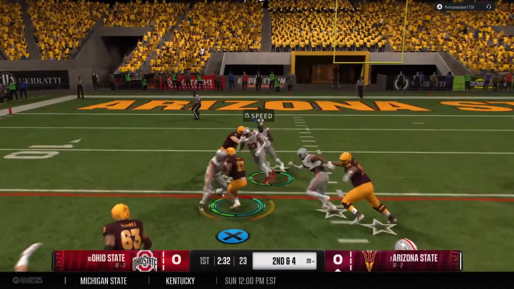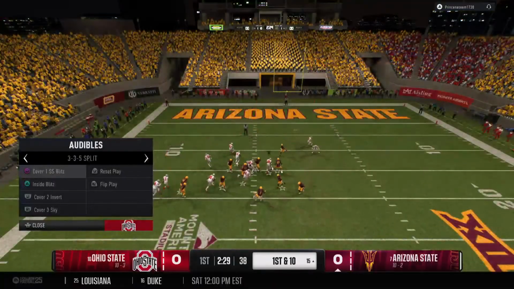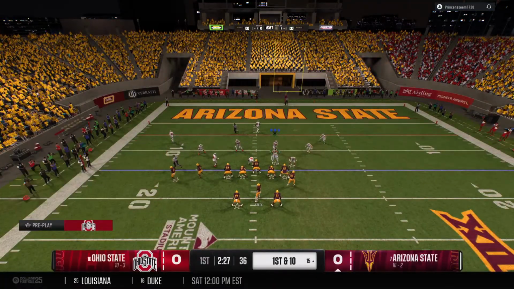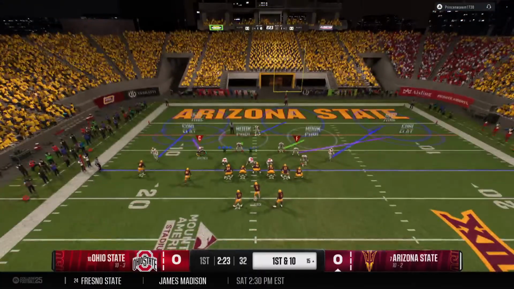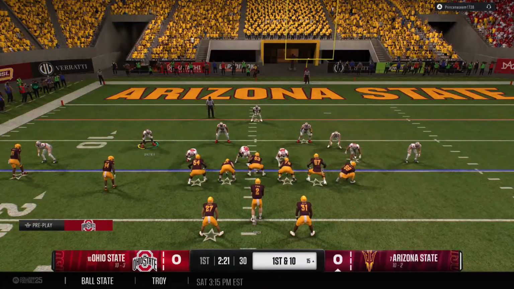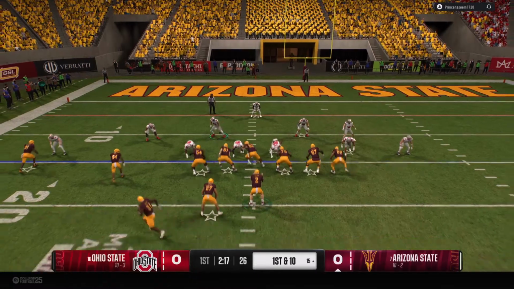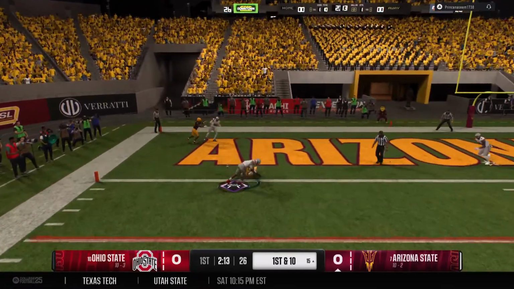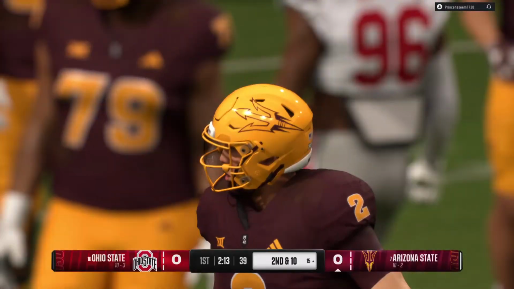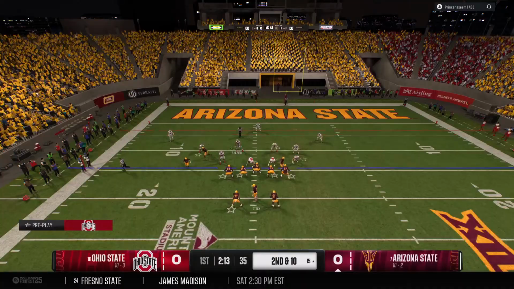There's the handoff. He's stopped, but he gets a first down. No huddle now for the offense. Now with a red zone opportunity. Quarterback pre-snap adjustments now for this defense. Play action here on first down. Close to the tight end. Physical defending. That one falls incomplete. Brings up second down. Here comes the up-tempo offense.